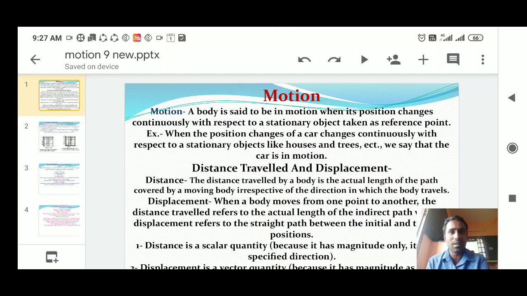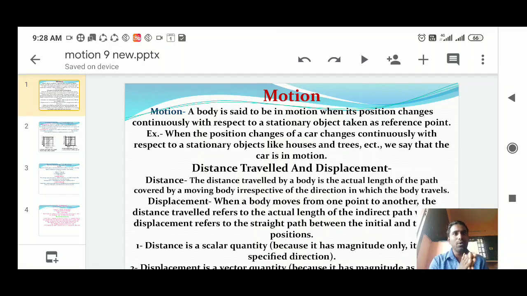According to you, the person sitting near you is at rest, but while seeing from the window, all the trees and all the objects appear to be going backside, right? This is called relative motion.